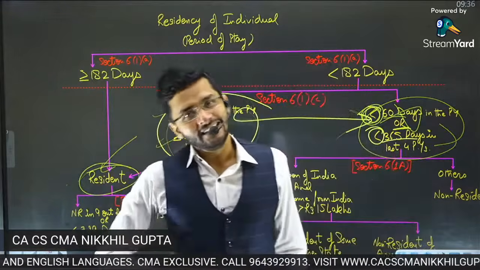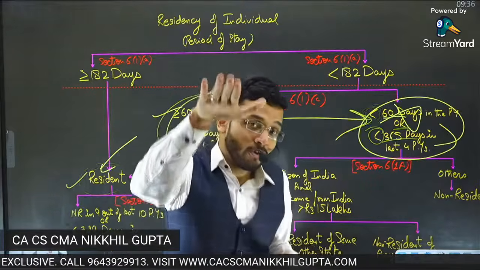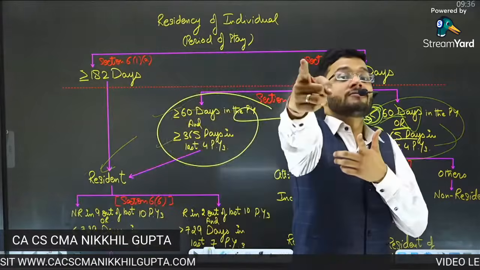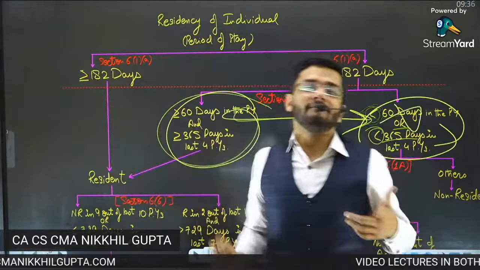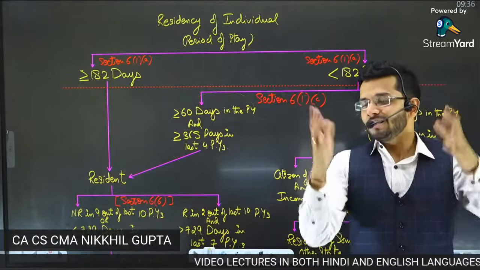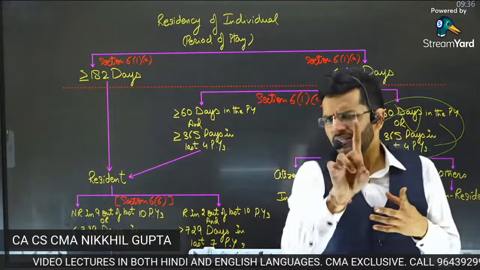So guys, residency doesn't depend only on your period of stay in the year under consideration, but also on your period of stay in the past 4 previous years. We don't want to give you an easy giveaway. We cannot forego your residential status just on the basis of 1 year of your period of stay.